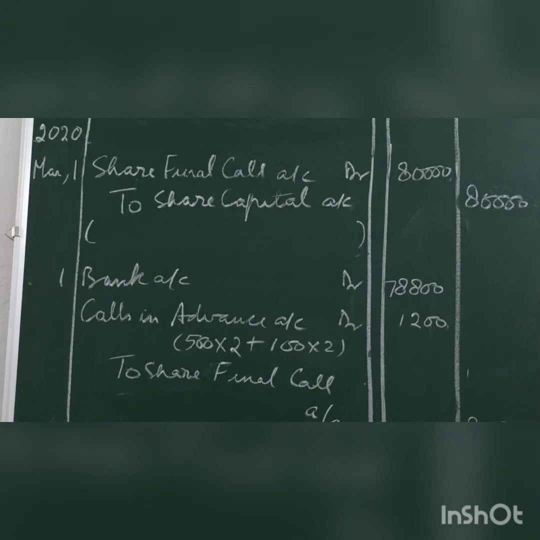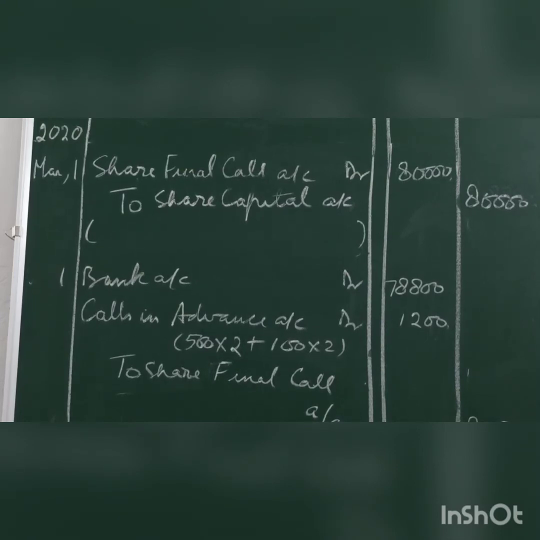Final call was made on March 1st, 2020. So the year will change. Share final call account debit with 80,000 to share capital account 80,000 being final call money due on 40,000 shares of rupees 2 each.